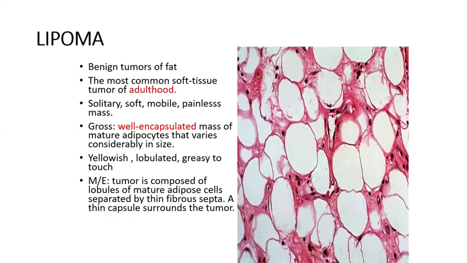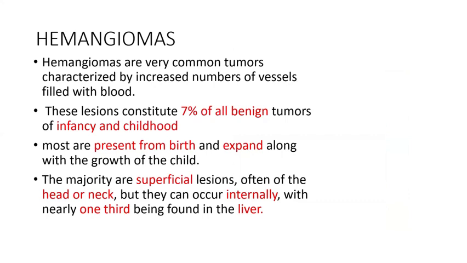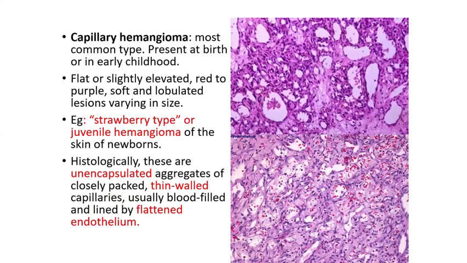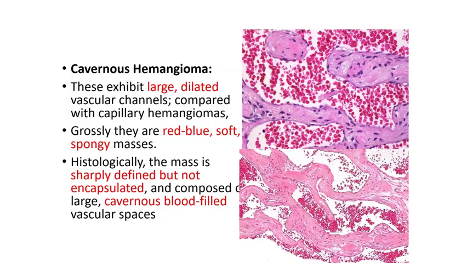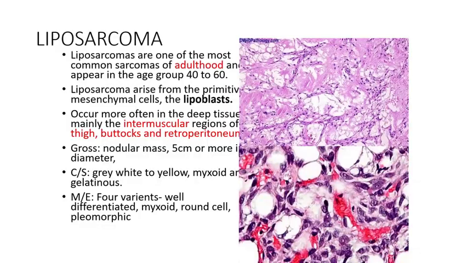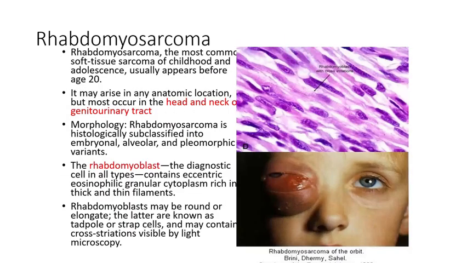So lipoma, leiomyoma, hemangiomas, capillary and cavernous, and then the malignant counterparts will be liposarcomas and rhabdomyosarcomas.